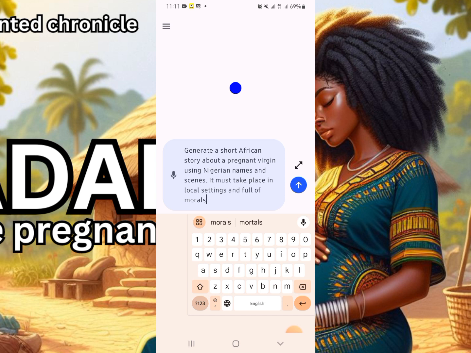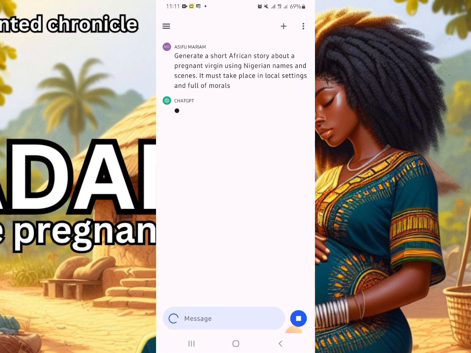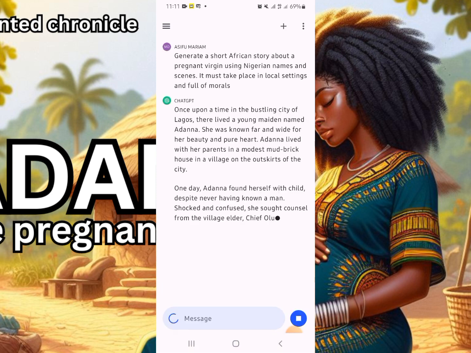So if you want your story in other ways, you just specify whatever you want. If you want your story longer, instead of this short African story, you may add a long African story. So now I'm going to tap on this arrow to generate the story for me. So you can see the stories are generating.